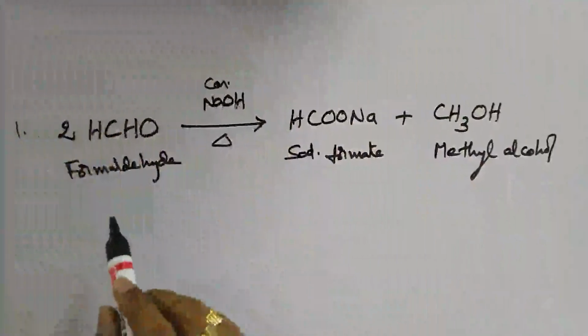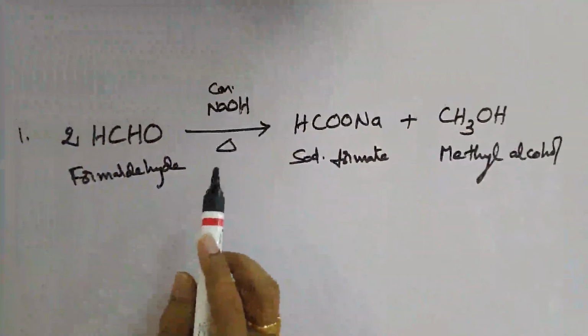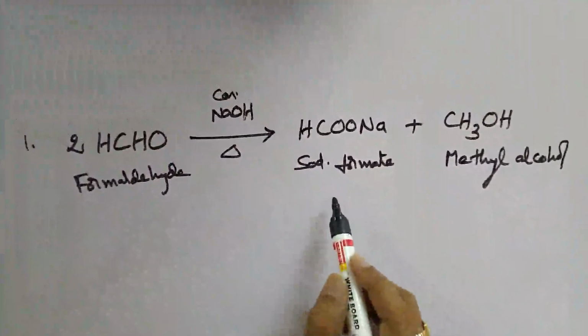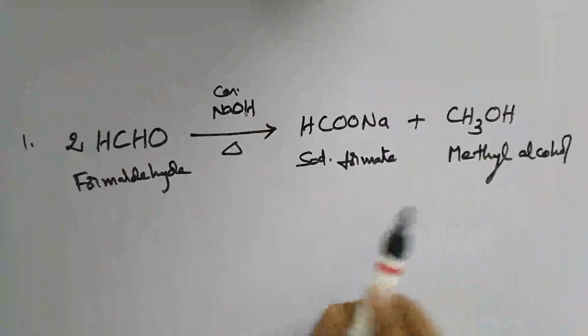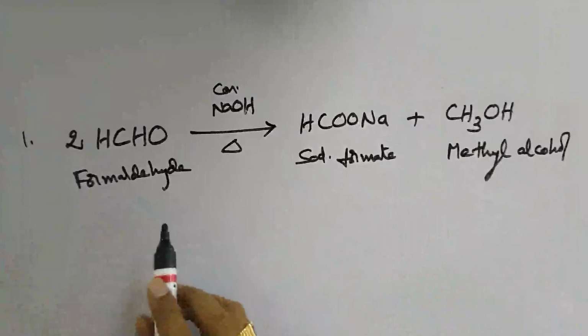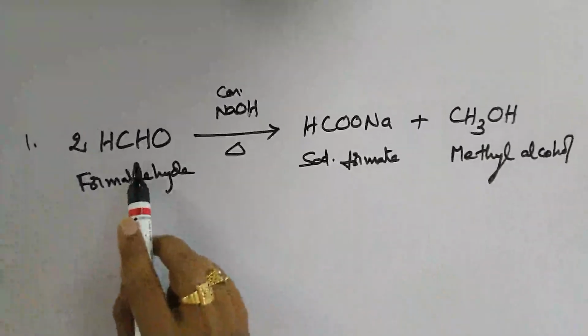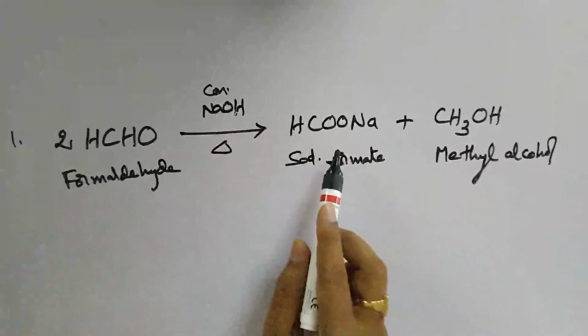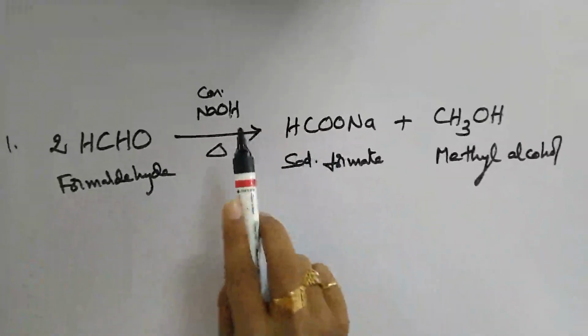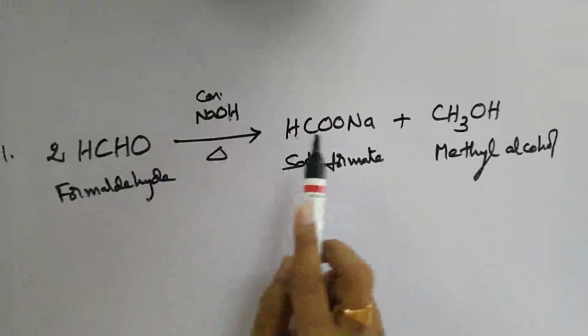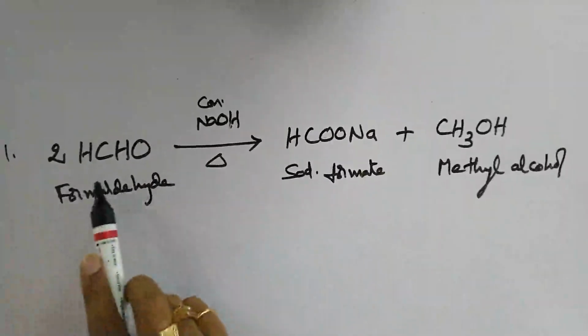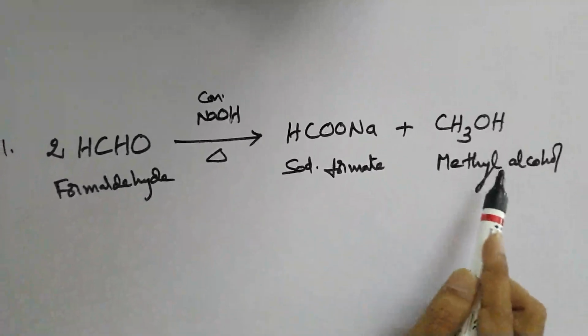We all know pretty well formaldehyde is an aldehyde without alpha hydrogen. Therefore, it undergoes Cannizzaro-Roche reaction. Let us write Cannizzaro-Roche reaction using formaldehyde on the board now. This is the reaction of formaldehyde with concentrated NaOH, which is going to give sodium formate and methyl alcohol. So here in Cannizzaro reaction, one molecule of formaldehyde is undergoing oxidation to give formic acid initially, which will react with sodium hydroxide present in excess in the medium and form sodium formate, and the other molecule of formaldehyde is being converted to methyl alcohol.